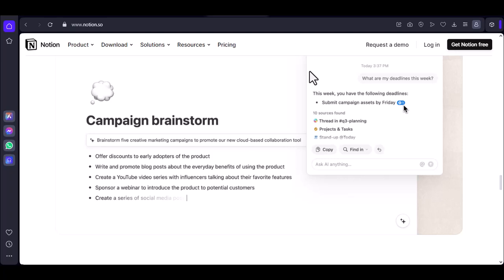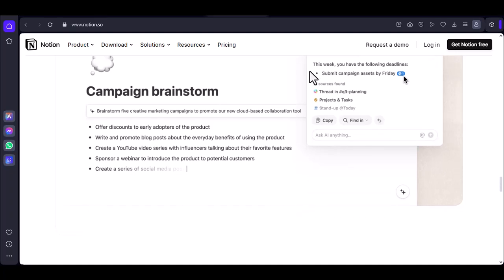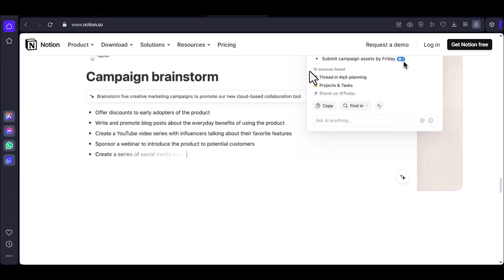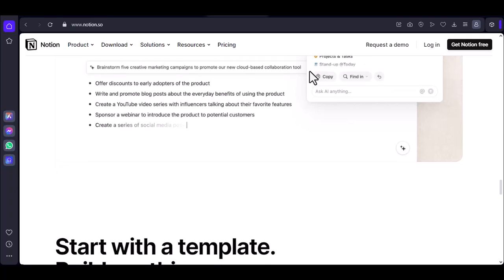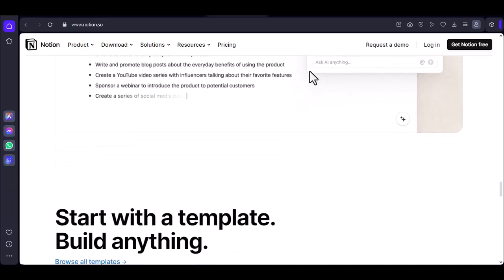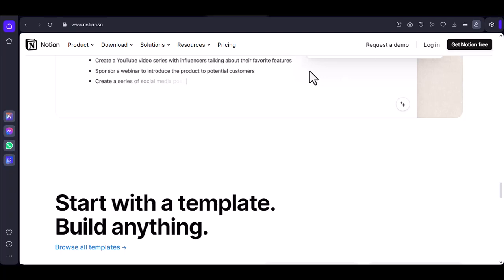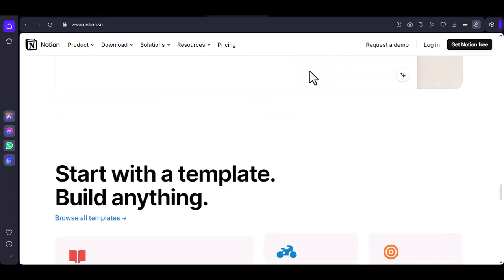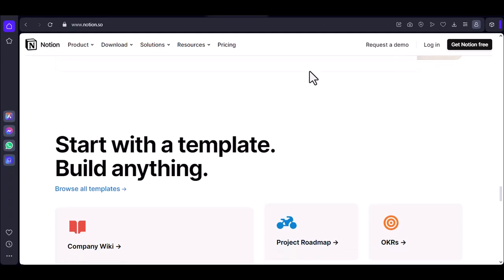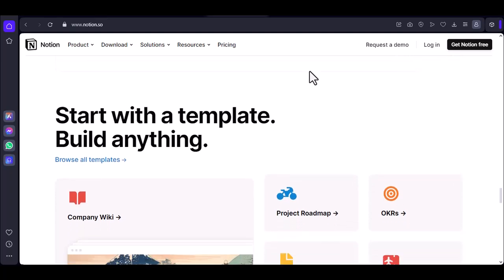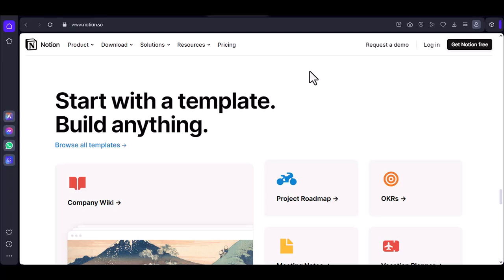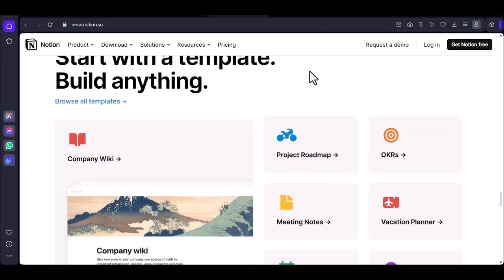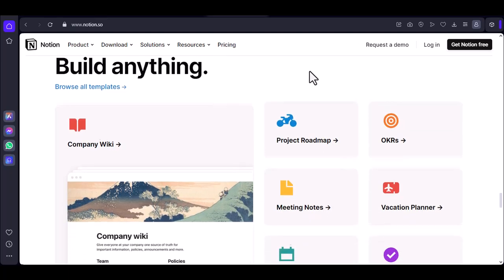Weaknesses. Can be overwhelming for those who prefer a simpler, more focused tool. May not be as customizable as Obsidian for those who want to deeply integrate the app into their workflow. Comparing the two. Side-by-side comparison. Let's break down the key differences between Obsidian and Notion. Interface. Obsidian is more minimalist, while Notion offers a more visually appealing and feature-rich interface.